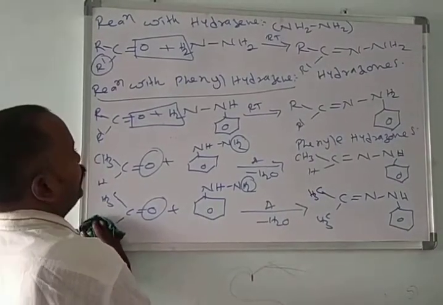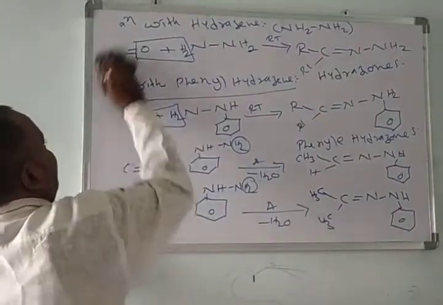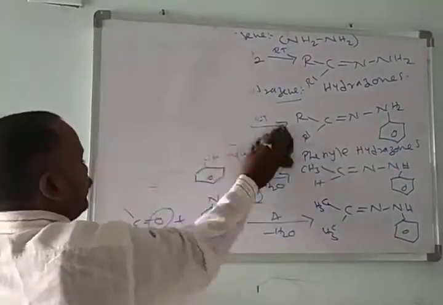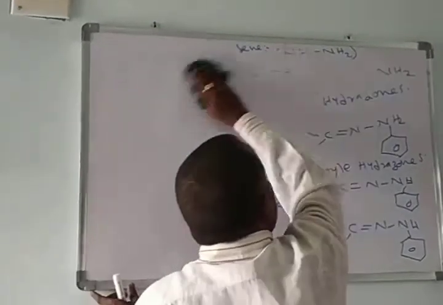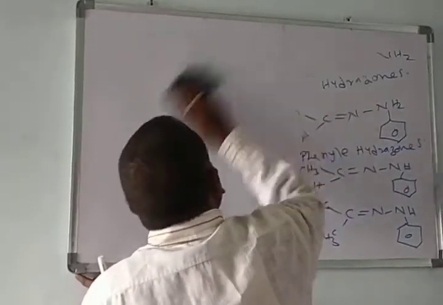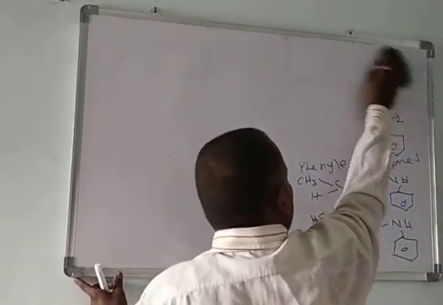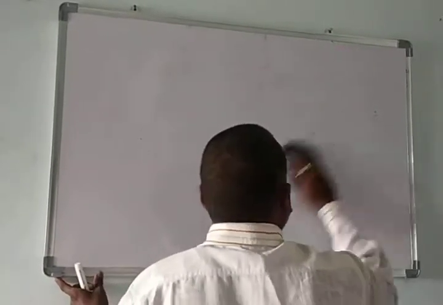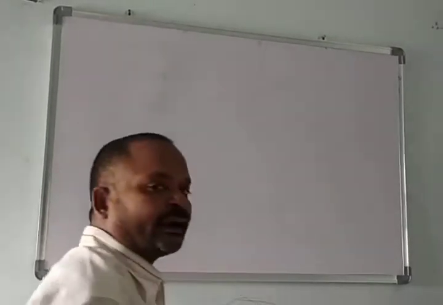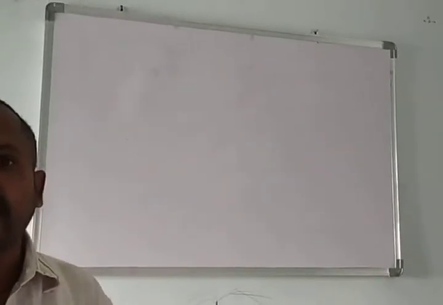Next, reaction with 2,4-DNPH, 2,4-dinitrophenylhydrazine. The actual color of 2,4-dinitrophenylhydrazine is yellow. When it reacts with a carbonyl compound, it forms 2,4-dinitrophenylhydrazone, which is orange-red in color.